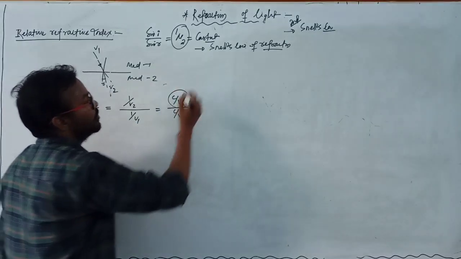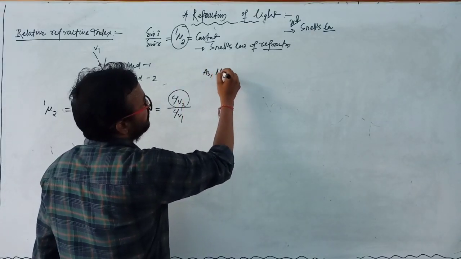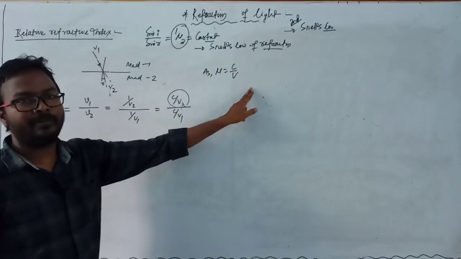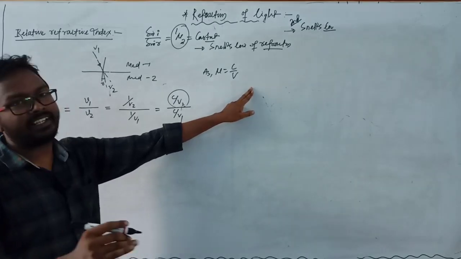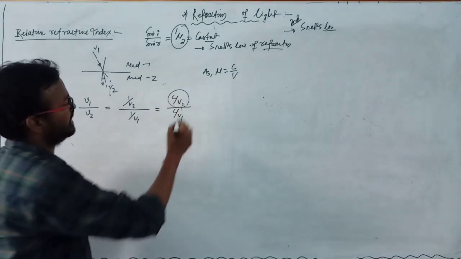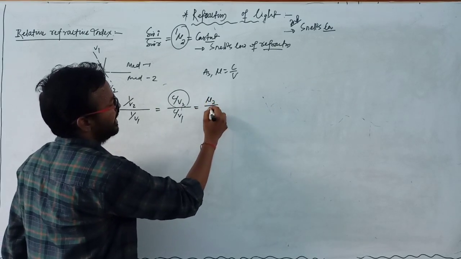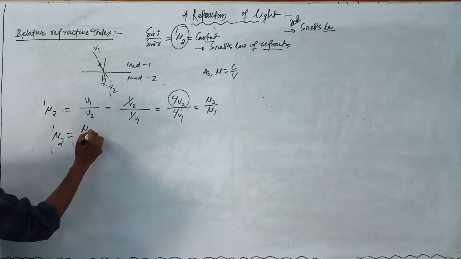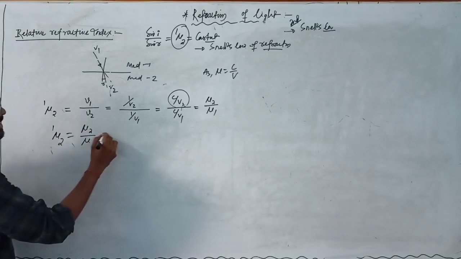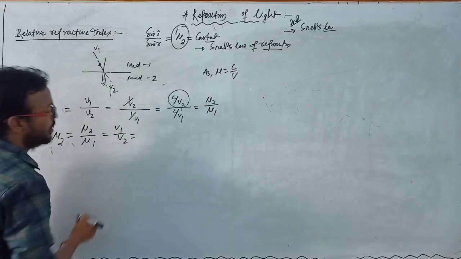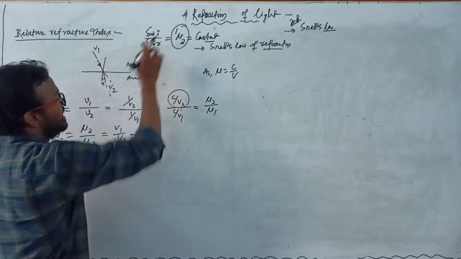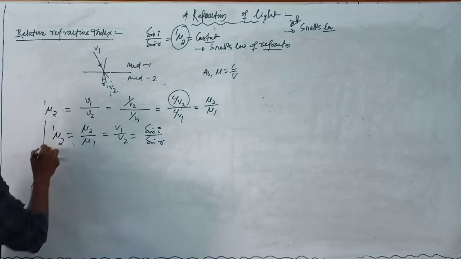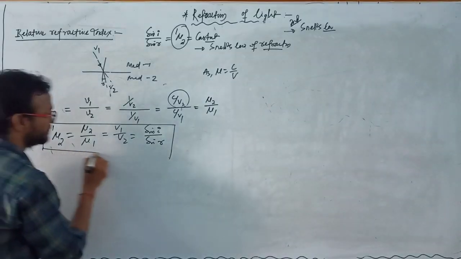And what is c by v2? What we already know, that is mu equal to c by v, the absolute refractive index of the medium whose velocity in that medium is v. Similarly, you can write here that is mu2 divided by mu1. So we get another relation, that is mu21 which is equal to mu2 divided by mu1 which is equal to v1 by v2 which is equal to sin i by sin r. This is one important formula.